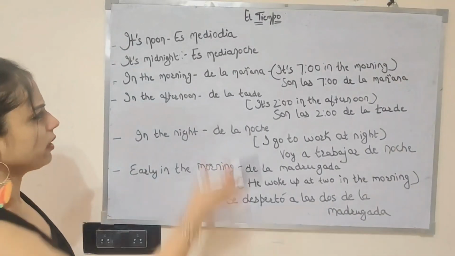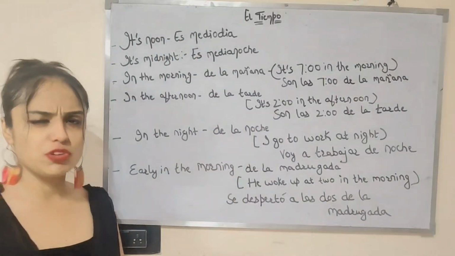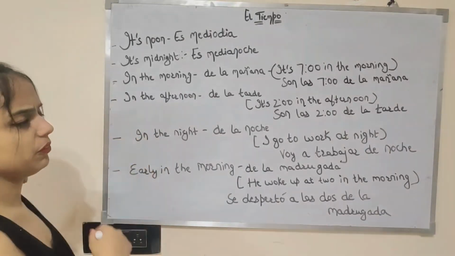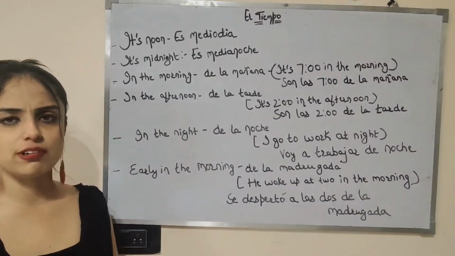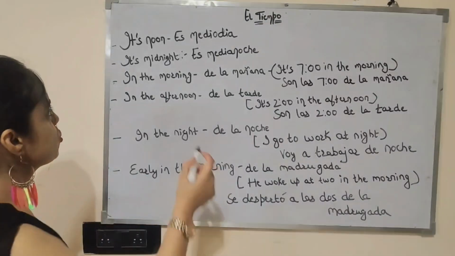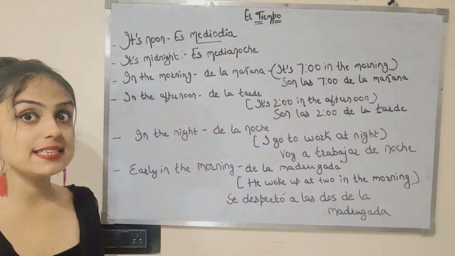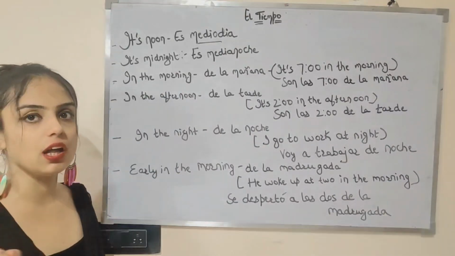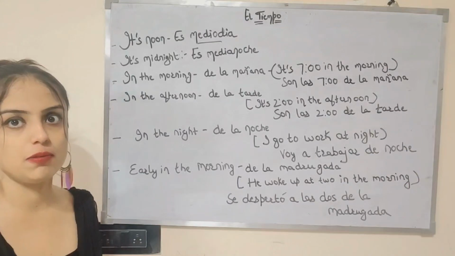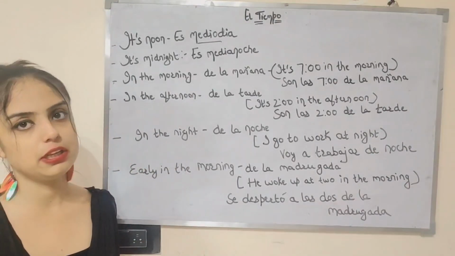Vale. So I have jotted down some normal phrases related to time for you guys, which we generally use in Spanish countries. So the first one is, they generally say it's noon. It's noon means es mediodía. As día is masculine, it's el día. It's an exception. It's not la día. It's el día. That's why we are using mediodía. Mediodía, not media día. So for noon, we will say es mediodía.